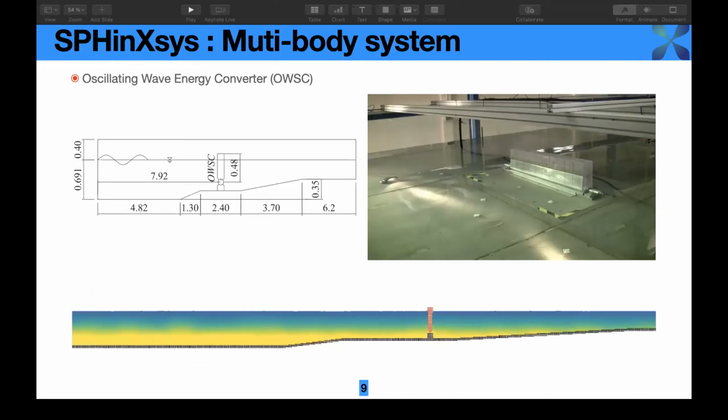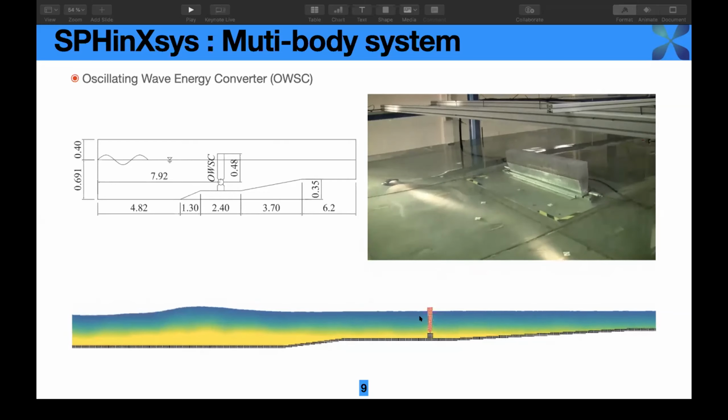This is a very famous experimental oscillating wave energy converter, and this is the setup. We use the same body model for the solid dynamics. Here, the flap is pinned to a hanger, and with the interaction with a single wave, the flap will oscillate in the simulation. As you can see here, even though the simulation is 2D and the resolution is not so high,